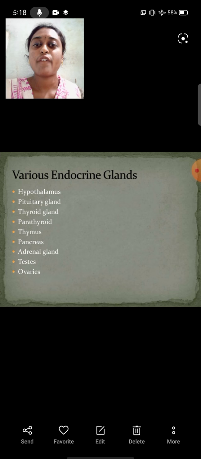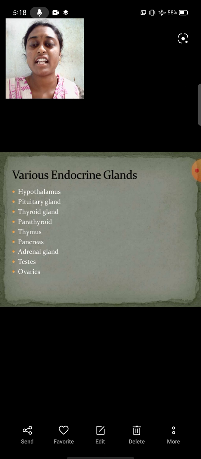And we have various types of endocrine glands. That means the first one is hypothalamus, pituitary gland, thyroid gland, parathyroid gland, pancreas, thymus, adrenal gland, testes and ovaries. So the first one is hypothalamus.